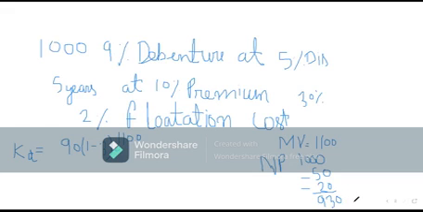930 the company received, and how much did the company pay after 5 years? 1100. It means 1100 minus 930, 170 rupees additional amount the company paid. In how many years? In 5 years. So divide by 5. So that will be the annual additional amount. 90 rupees interest every year the company is paying.